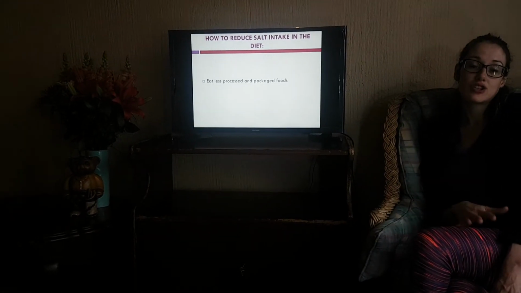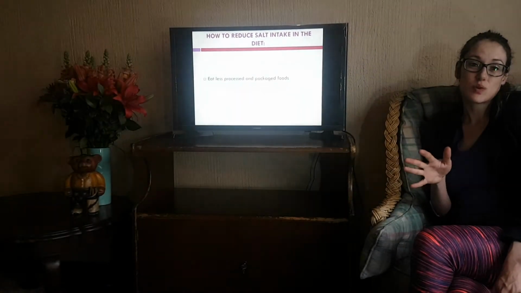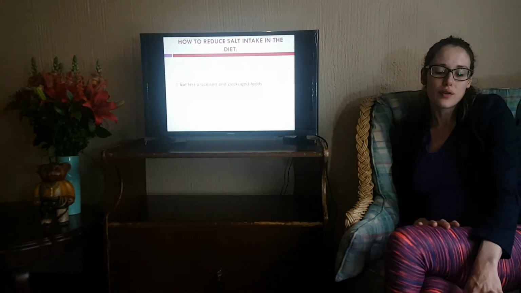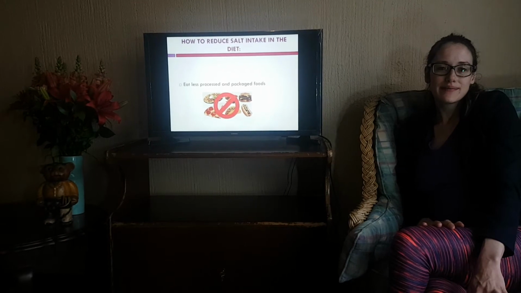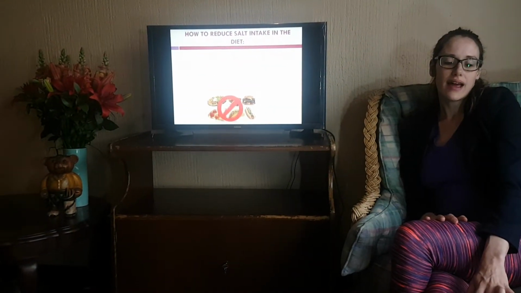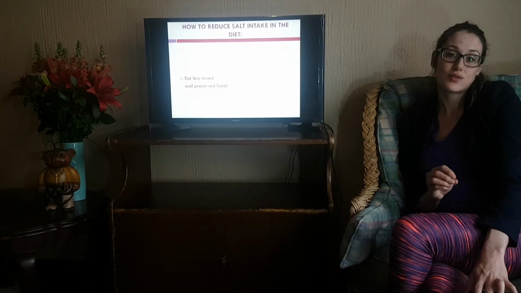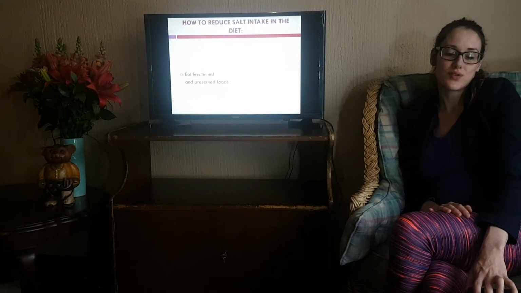Eating less packaged and processed foods, they generally contain more salt to preserve them and increase the flavor of the product. And then eating less tin and preserved food. Again, salt is used to preserve those foods.